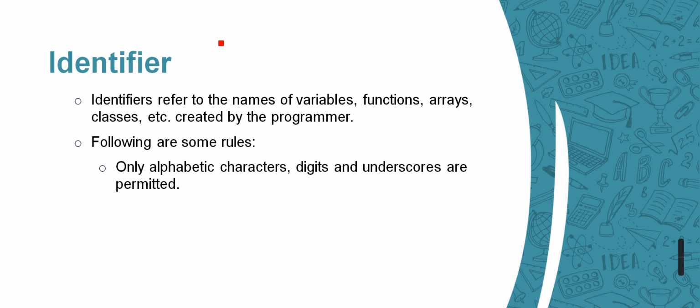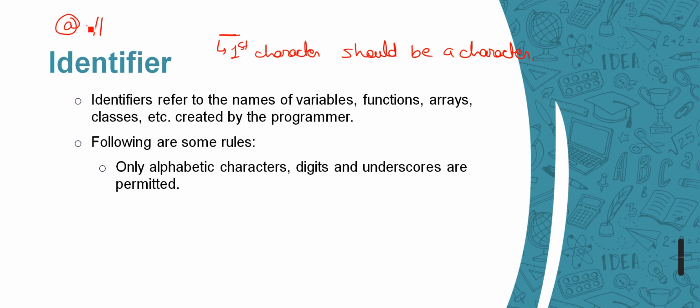So what are the rules for giving names to identifiers? The first character should be an alphabet, a character. It cannot start with a special character. What are special characters? At the rate, hash.